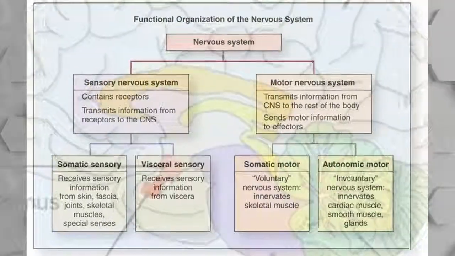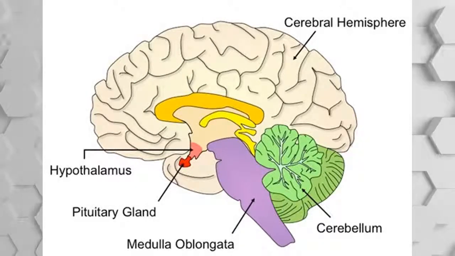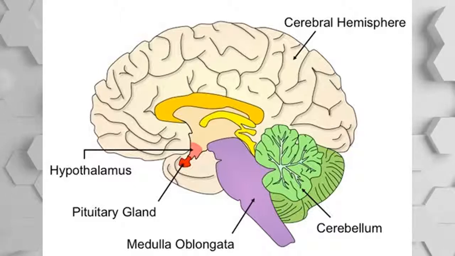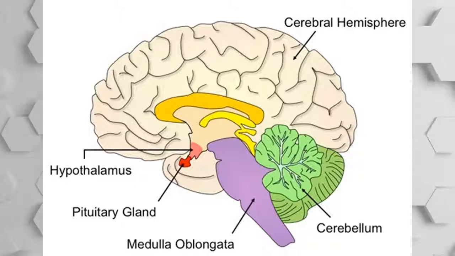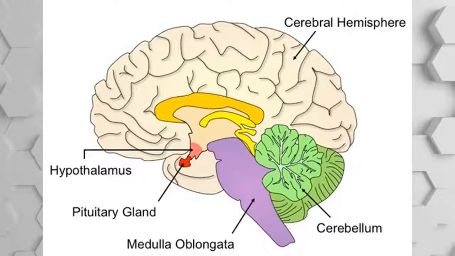The brain. The brain consists of four main areas: the cerebrum, cerebellum, diencephalon and brainstem. The cerebrum is split into two cerebral hemispheres, connected by a bundle of nerve fibers called the corpus callosum. The cerebral hemispheres control high-level cognitive and emotional processes. It contains four lobes: occipital, parietal, temporal and frontal.